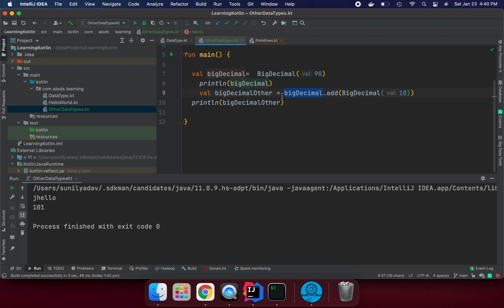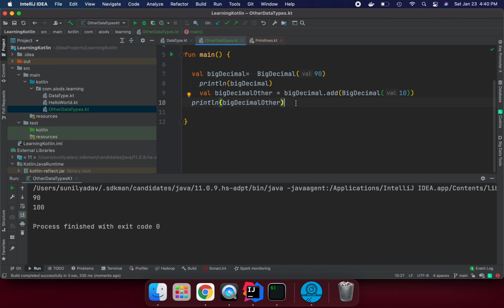Why? Because the right hand side is going to be put in this container, and the right hand side is saying, hey, I'm going to give you big decimal. So the container knows, we are good with this data type. This way, let's run it and see if it's working or not. You see the first one is printing 90 and the next one is printing 100.